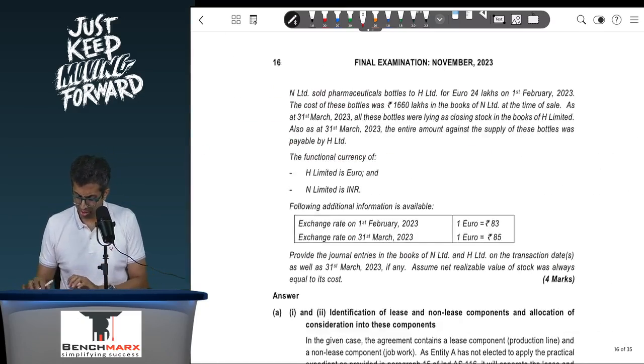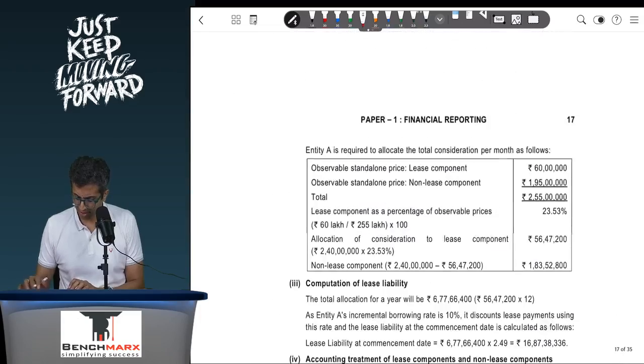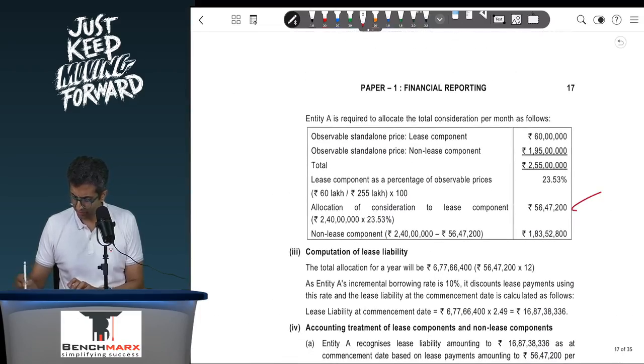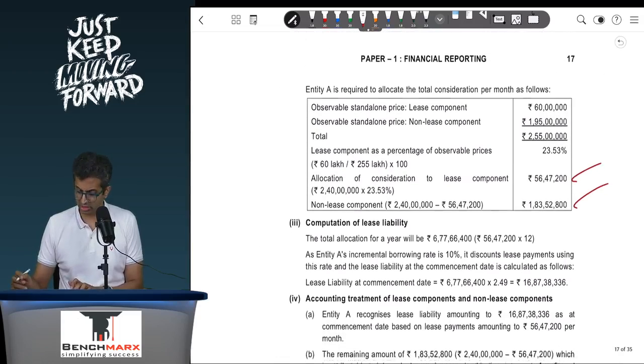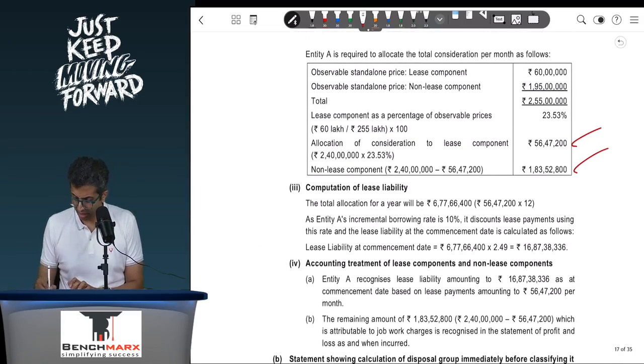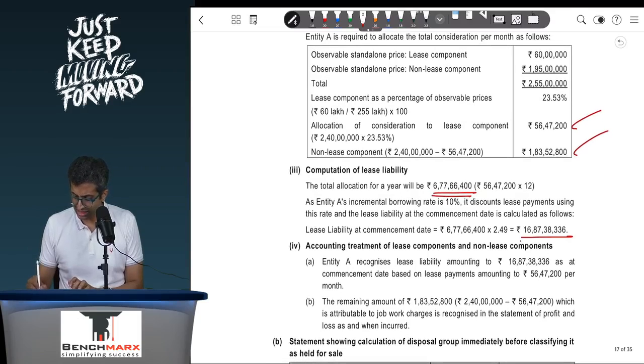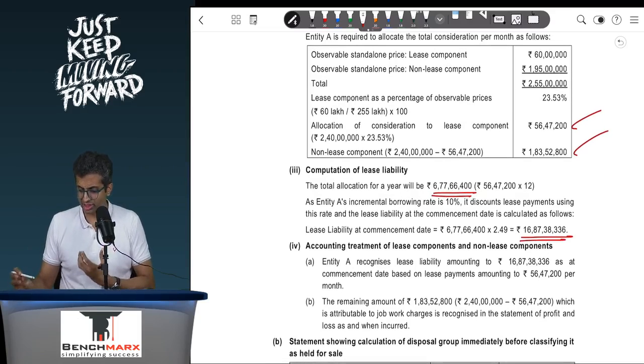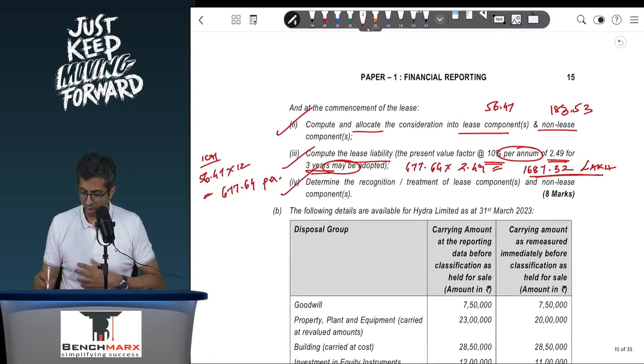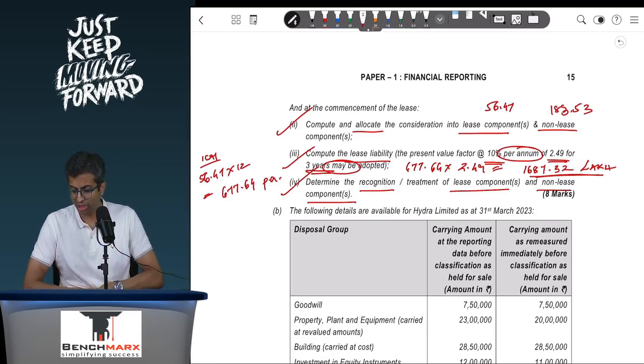Okay, if we were to verify this, you can see over here 56.47, 183.53, and lease liability per annum payment is 677 and 16.87 crores. As you can see, 16.87 crores is your lease liability. This is point 3. Point 4, determine the recognition and treatment of the lease components and the non-lease components. Well, you are not asked to pass journal entries or do any working, so we will explain. For the lease component